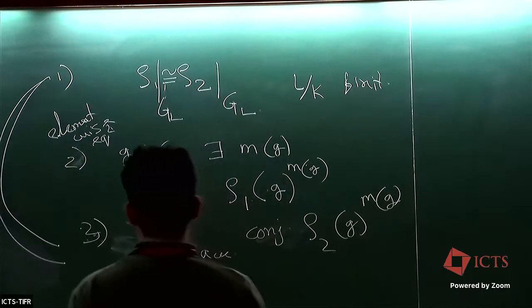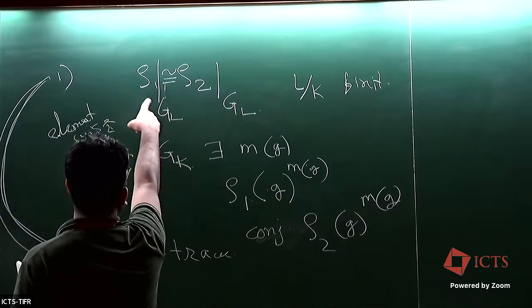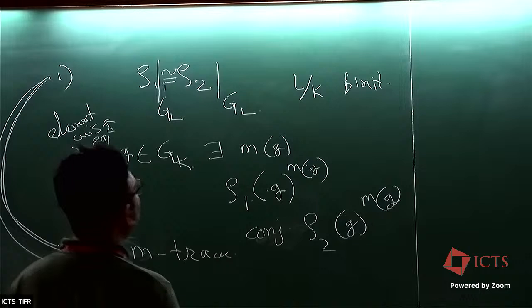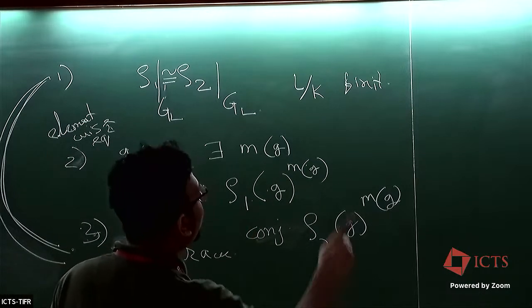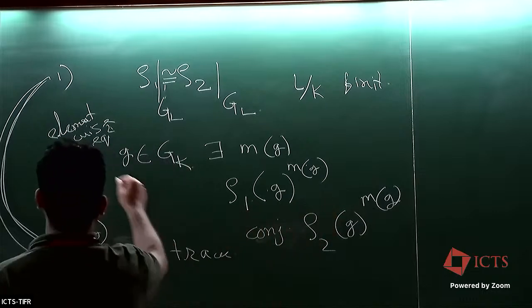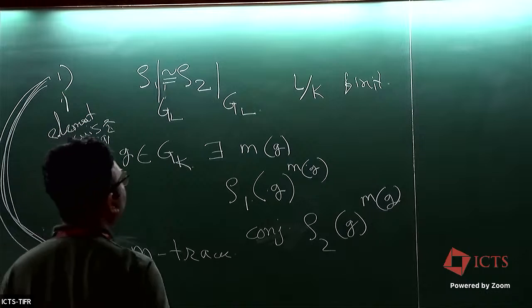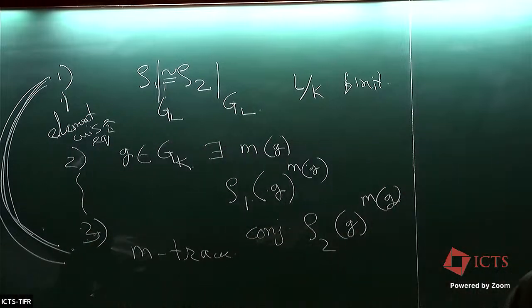So if M trace are equivalent, then the representations are potentially equivalent. For this, representations need not be over any particular field. I mean, there are GL and Q_l local field representations defined by a local field. But if you take any field, then this statement holds. And these three are equivalent if we are working over a local field.